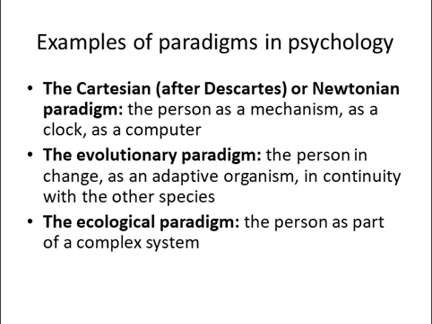Examples of paradigms in psychology. The Cartesian, after Descartes, or Newtonian paradigm: the person as a mechanism, as a clock, or as a computer. The evolutionary paradigm: the person in change as an adaptive organism in continuity with other species. The ecological paradigm: the person as part of a complex system.